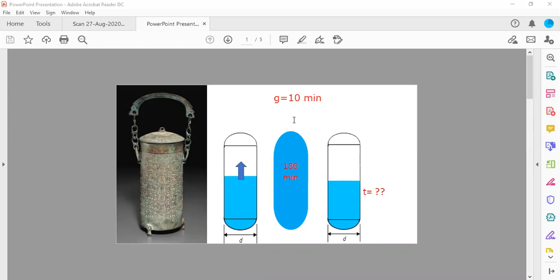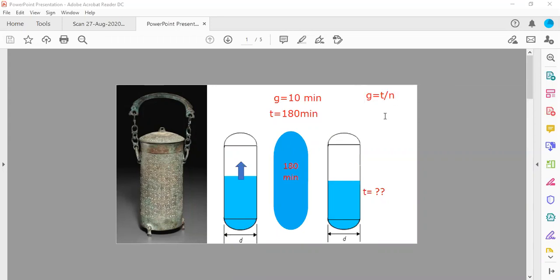So G is 10 minutes. Total time is given as 3 hours, so we will convert the 3 hours into minutes. 3 into 60 will become 180 minutes, right? Now what will you do? We know an equation, we have just seen it, where generation time is G equal to T upon N. Here we have T and G, so we need to calculate N first.